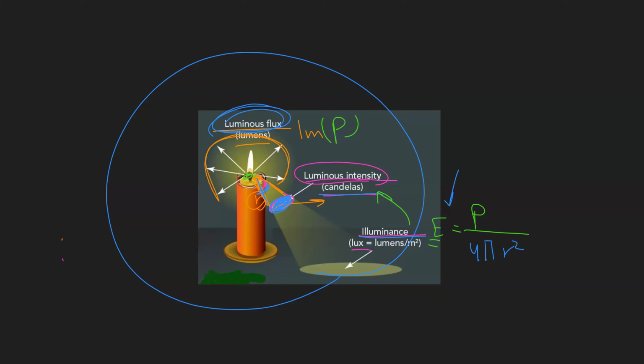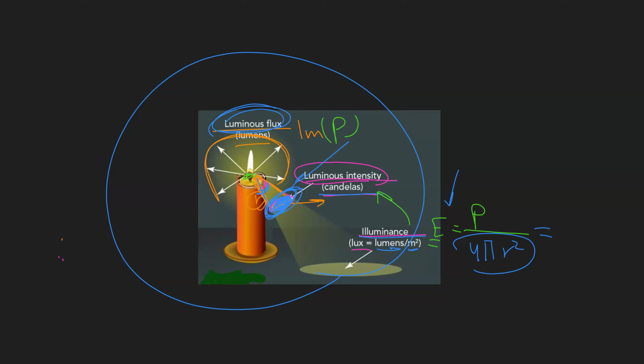Its unit will be lumen per meter squared, because now we are measuring exactly the amount of luminous flux that each meter squared will receive. While for luminous intensity, it is the amount of luminous flux that a specific area in a specific direction will receive. Now, luminous intensity and illuminance, in some cases, are equal and mean the same thing.